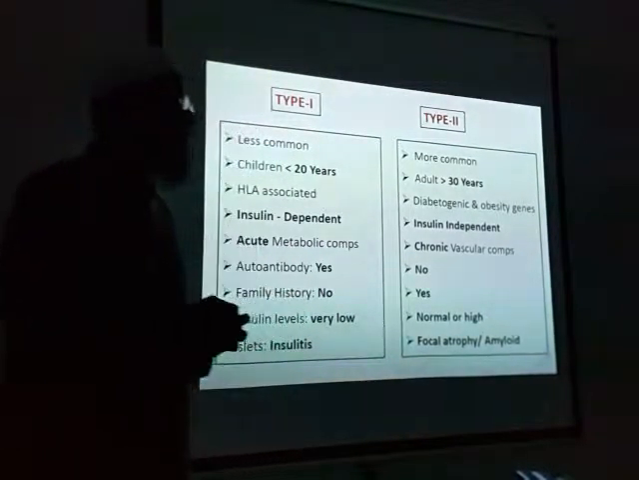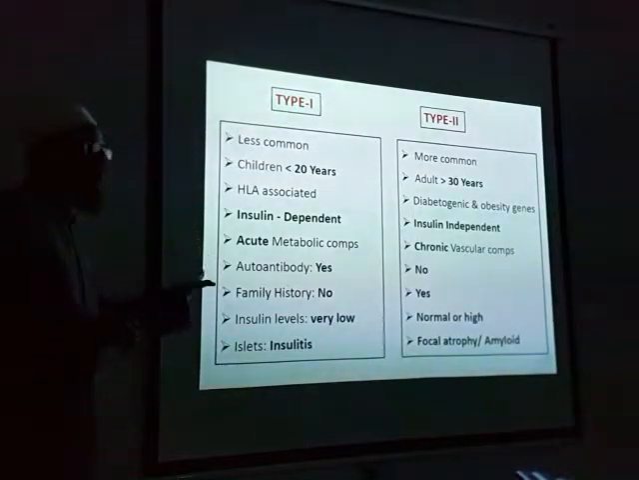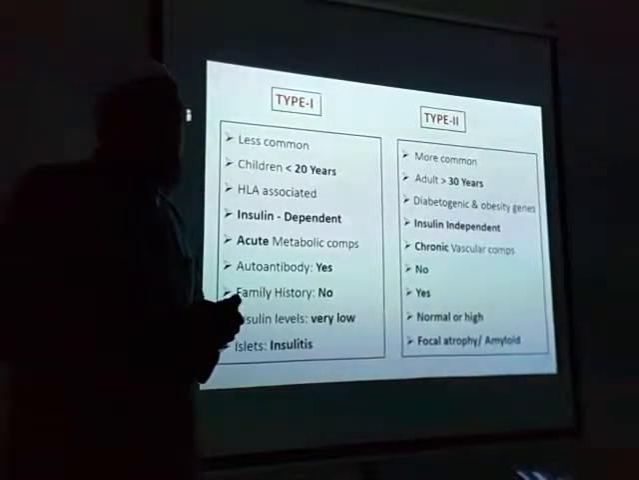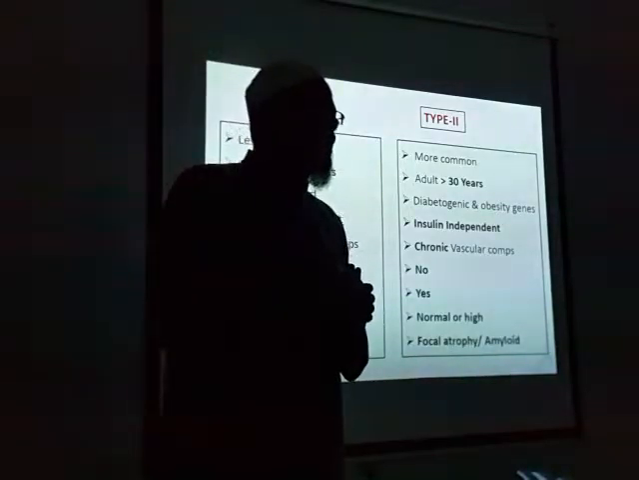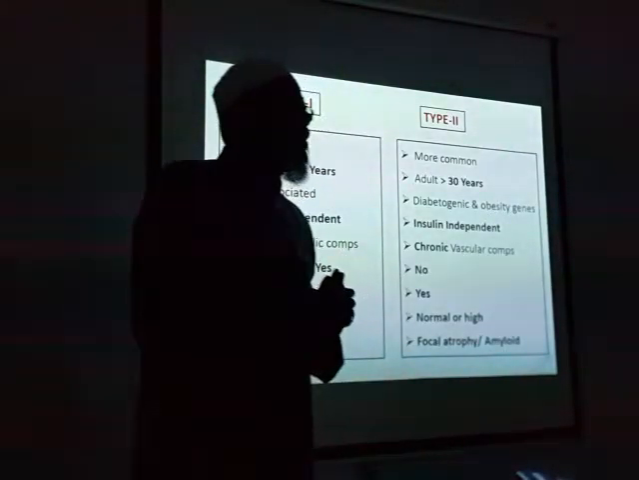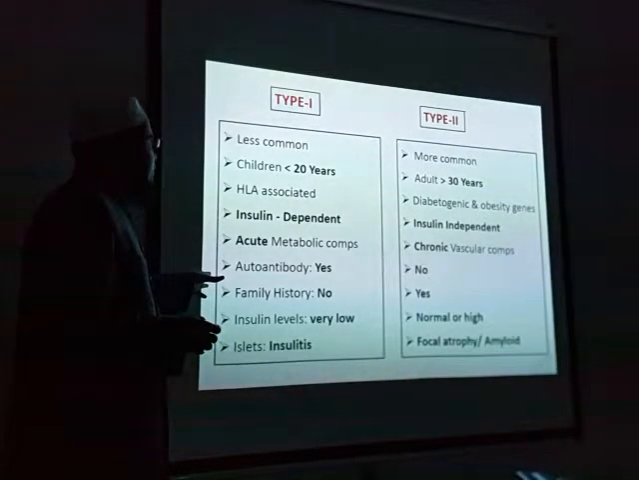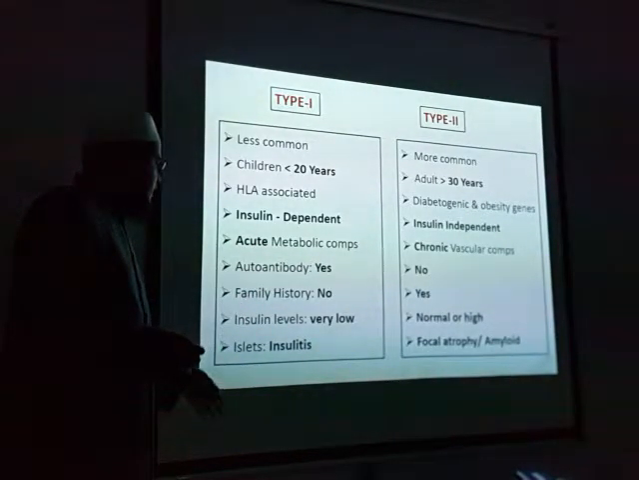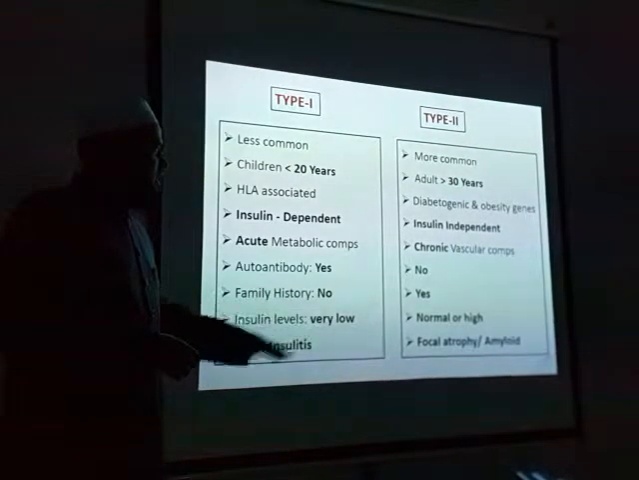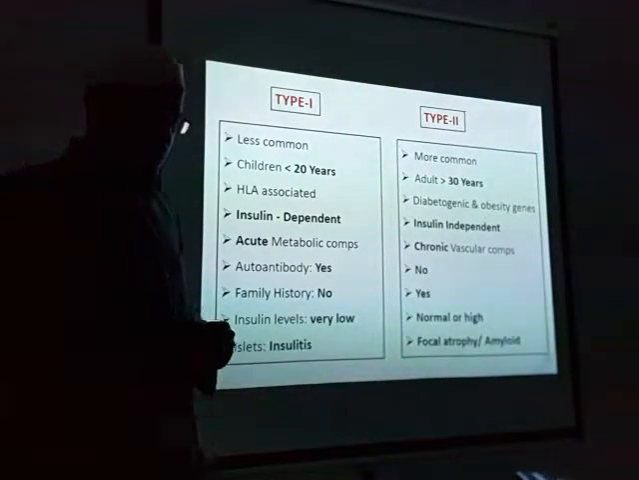Yeah, very good. Ketoacidosis, coma, all these are common in type 1. Whereas what is common in type 2 is vascular complications. Those we are going to see. Autoimmunity is most of the time present here, while it is not present there. Here there is inflammation, there it is atrophy and amyloid.